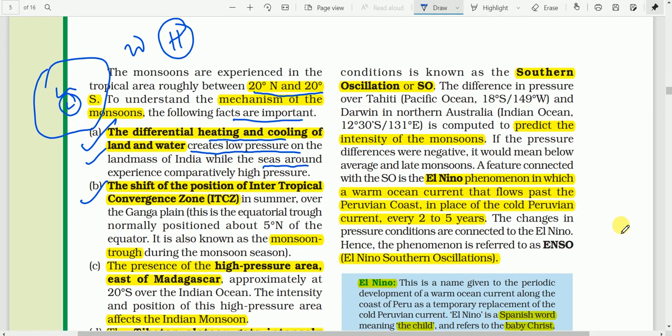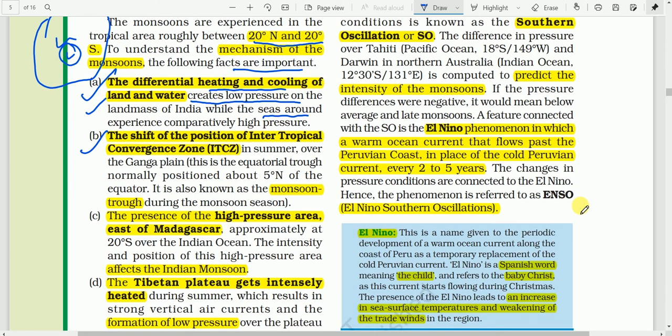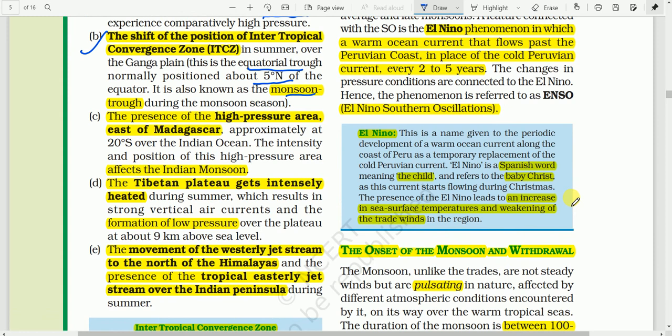The shift of position of the Intertropical Convergence Zone, ITCZ, in summer over the Ganga plain. So what do you mean by ITCZ? This is the equatorial trough, normally positioned about 5 degrees north of the equator, and it is also known as the monsoon trough during the monsoon season. Okay, are you clear? Any question?